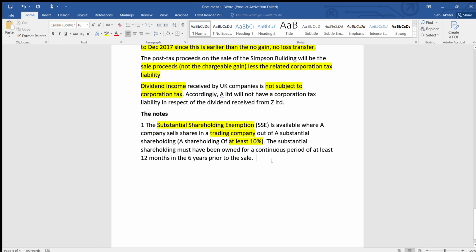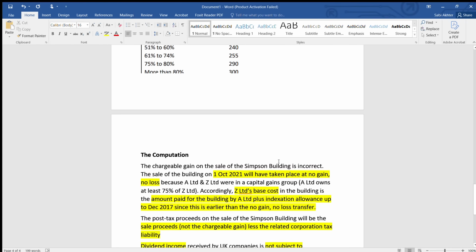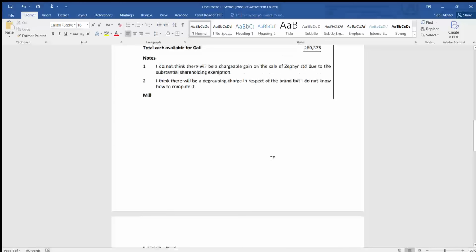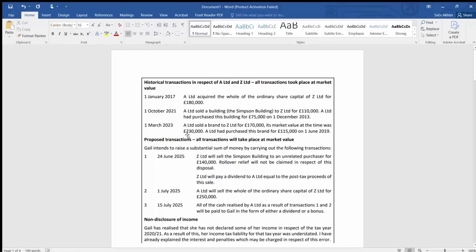Next. So the thing which is highlighted here is the 12 months, this part. Now in this case, you have to see whether you are eligible for this or not. First write the condition, then say whether you are eligible. If you go back here, when did they take the shares? Exhibit 1. They have acquired the shares 1st Jan 2017. And when are they selling? A is selling the shares 1st July 2025.